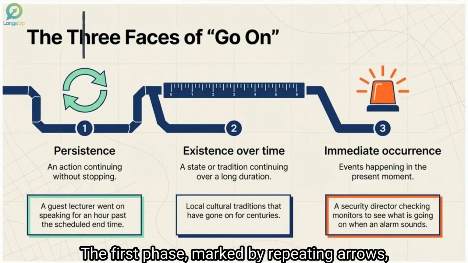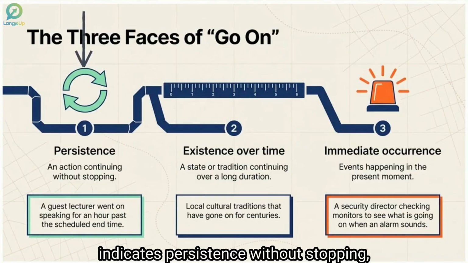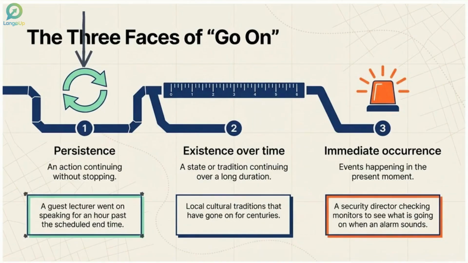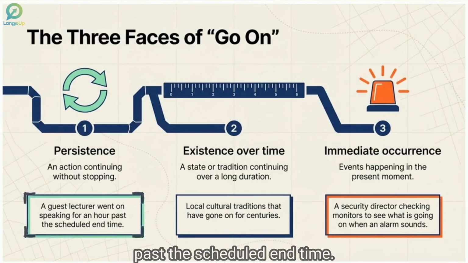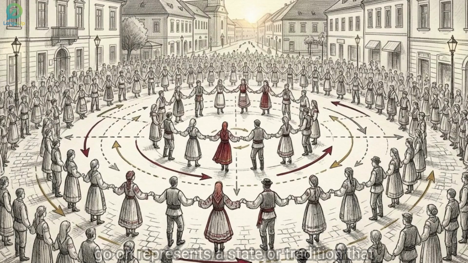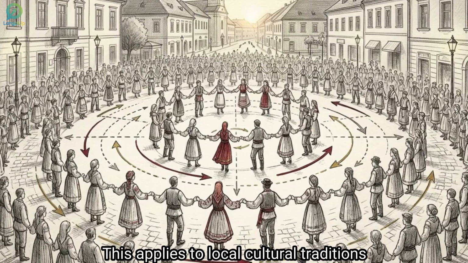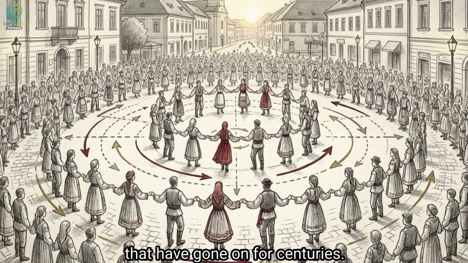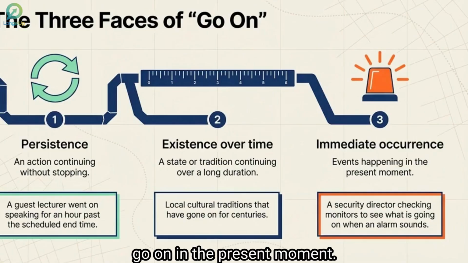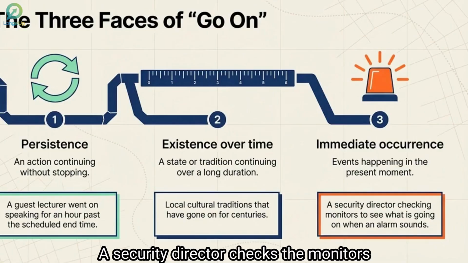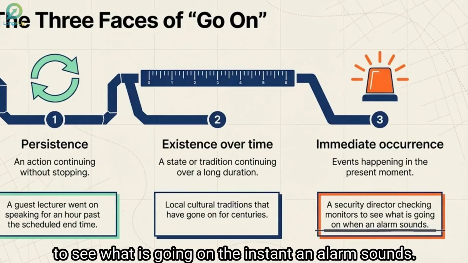The first phase, marked by repeating arrows, indicates persistence without stopping, like a guest lecturer who went on speaking past the scheduled end time. In the middle section, go on represents a state or tradition that exists over a long duration. This applies to local cultural traditions that have gone on for centuries. Finally, the flashing alarm icon represents go on in the present moment. A security director checks the monitors to see what is going on the instant an alarm sounds.